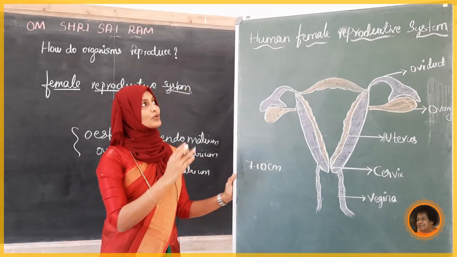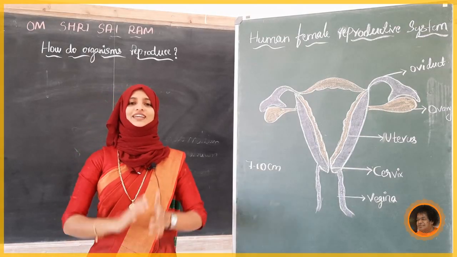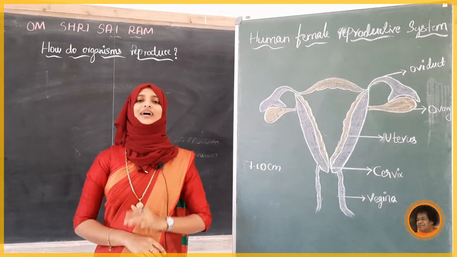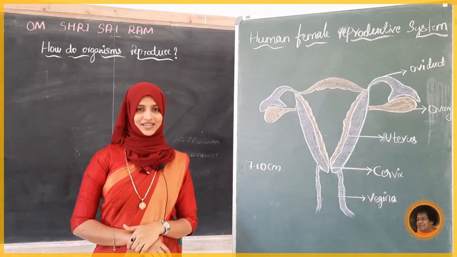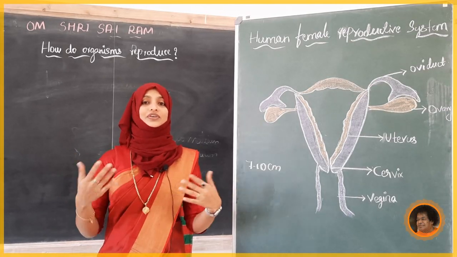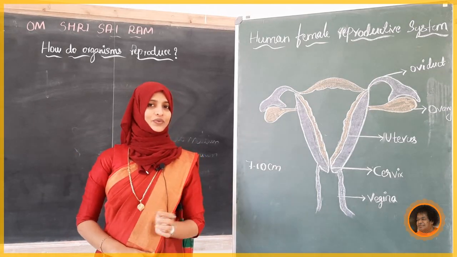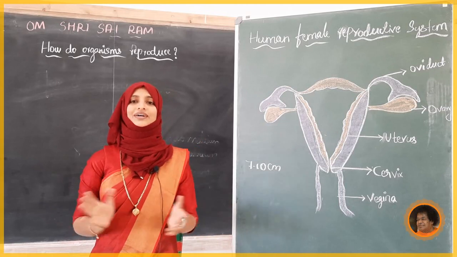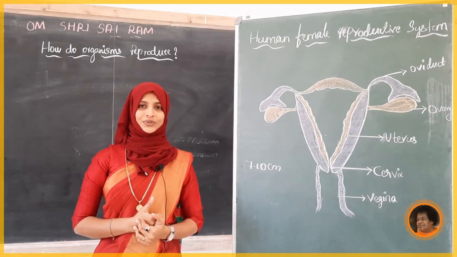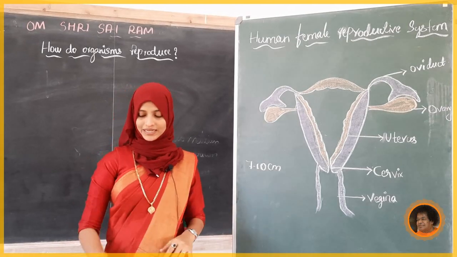Okay, this is all about the female reproductive system. Now, after studying the entire female reproductive system, I will ask one question, students. What happened to the egg when it is not fertilized? We came to know that in the oviduct, or fallopian tube, the fertilization occurred. My question is, what happens to the egg when it is not fertilized? What will happen? Will it come down or come out? That process is called what? Menstruation. We will see about that, menstruation.